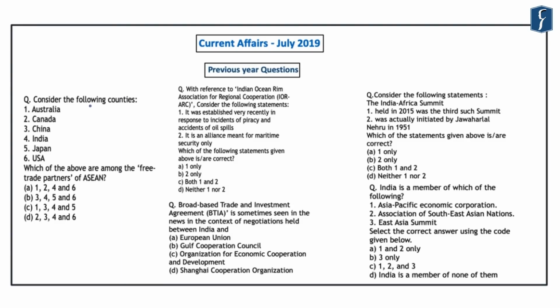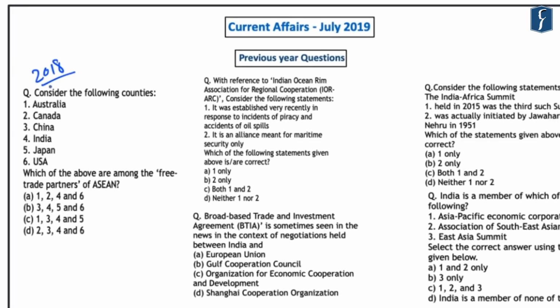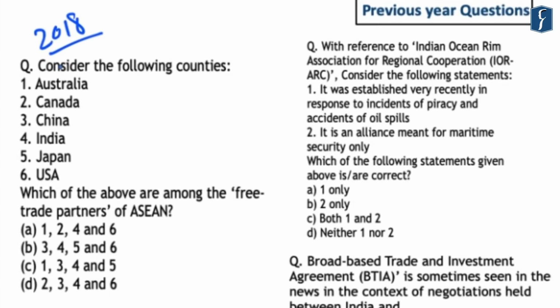Now, if you look at these questions, this first question was asked in the year 2018. This question required us to identify which of these countries are the free trade partners of the ASEAN. This was asked in the context of the 25th anniversary of collaboration that these free trade partners were celebrating with the ASEAN grouping. Also, these 6 free trade partners were negotiating the RCEP agreement with the ASEAN. And if you knew that USA and Canada are not part of ASEAN free trade partners, you could have easily eliminated the options A, B, and D. So the correct answer was C here.